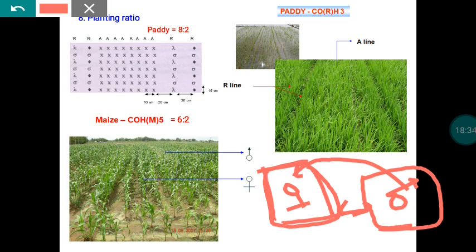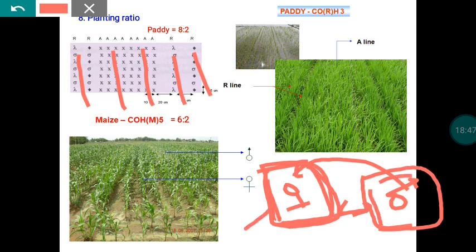Here we have to follow the block system, whereas in the case of paddy we follow the line system. In cotton we follow the block system: female block separately and male block separately. This will vary from crop to crop, so accordingly we have to follow the agronomic principles and raise the crops.